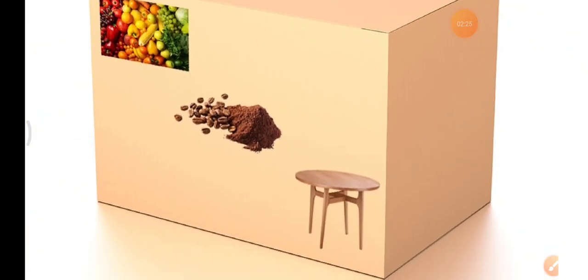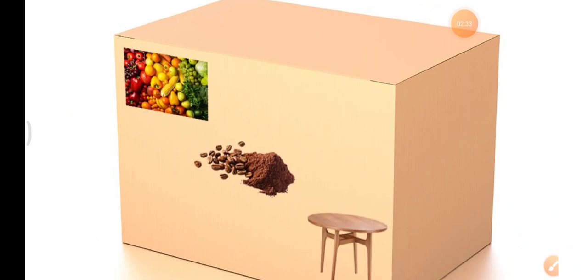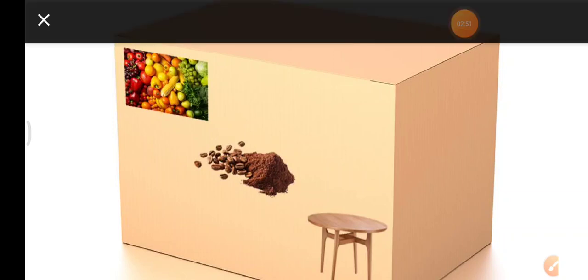Yes, we know what coffee powder is. And at the bottom we have a wooden table, right? There is something common between all of these three pictures. What is that? Whether it is fruits and vegetables, coffee, or the wooden table, all of them are from plants. We get these from plants, right?